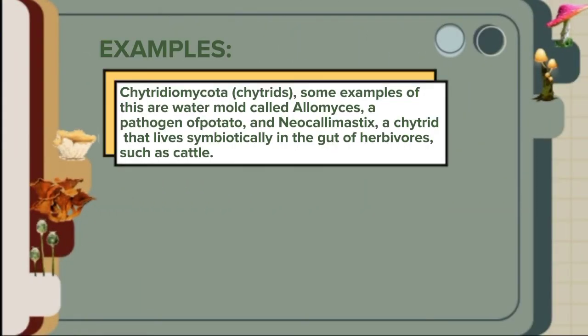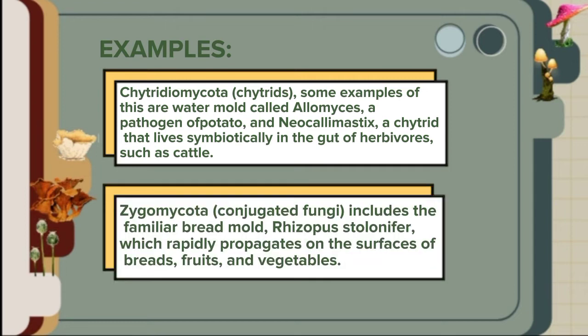Chytridiomycota or chytrids. Some examples of the Chytridiomycota are a water mold called Allomyces, a pathogen of potato called Synchytrium endobioticum, and a chytrid that lives symbiotically in the gut of herbivores such as cattle. Zygomycota, conjugated fungi, includes the familiar bread mold, Rhizopus stolonifer, which rapidly propagates on the surface of breads, fruits, and